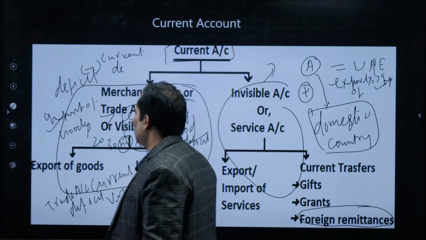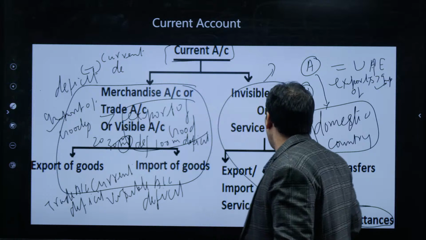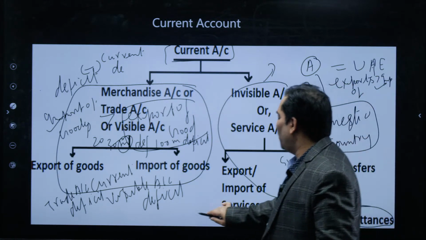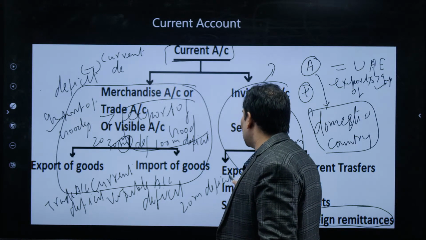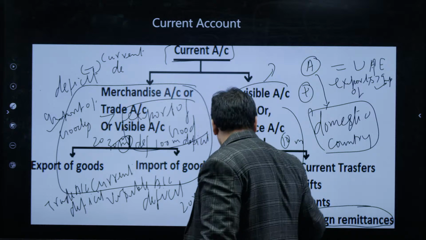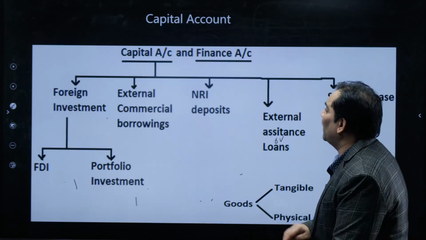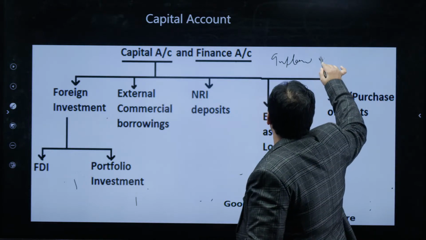That means our import is more than export by 30 million, and here we have 10 million surplus. So overall we have a 20 million deficit on the current account, and this deficit is being met by the inflow of capital account.